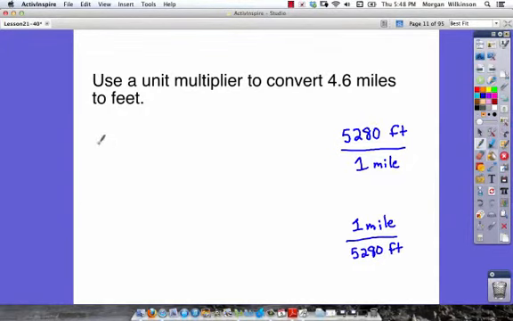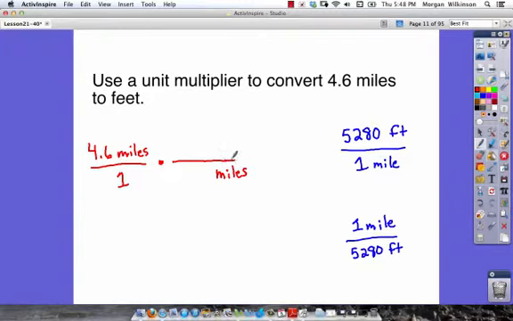Okay, we have 4.6 miles over 1. And we're going to multiply that by a unit multiplier to get to feet. So we've got miles on top. We want to get rid of miles, so we need miles on the bottom so they cancel out.